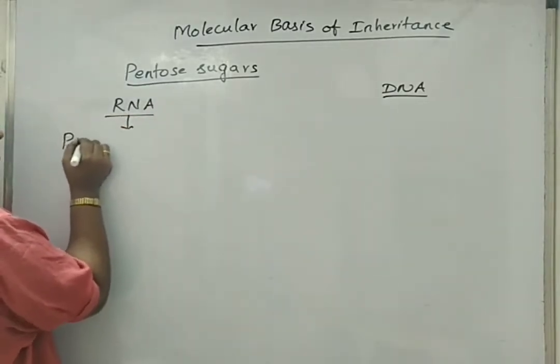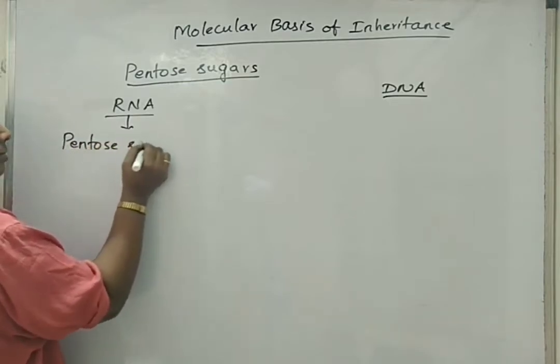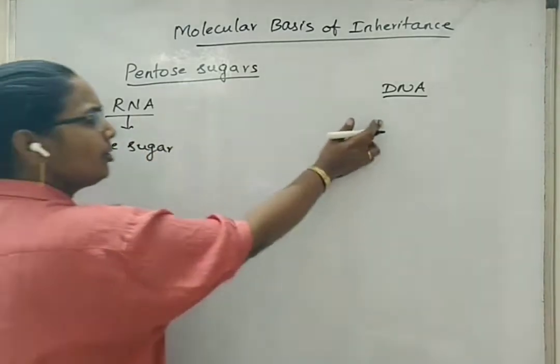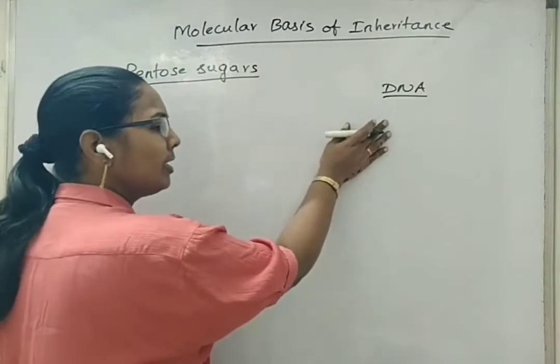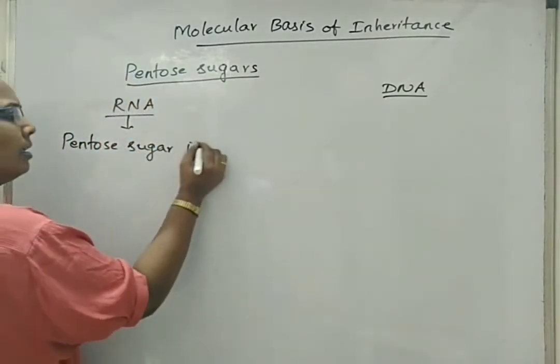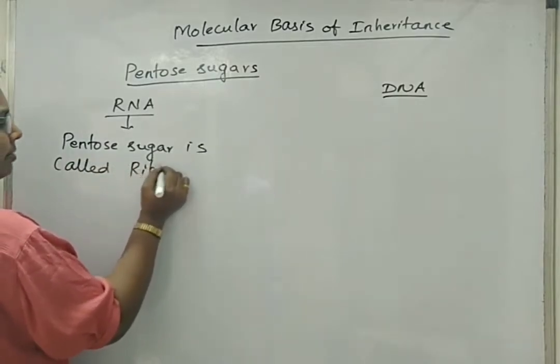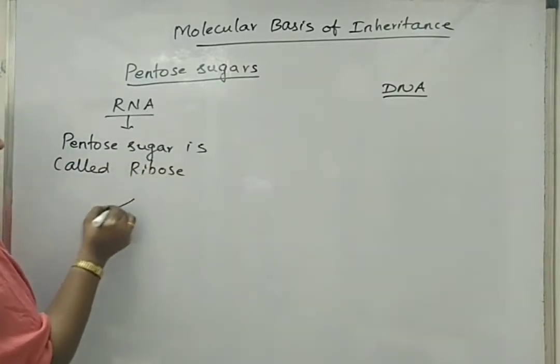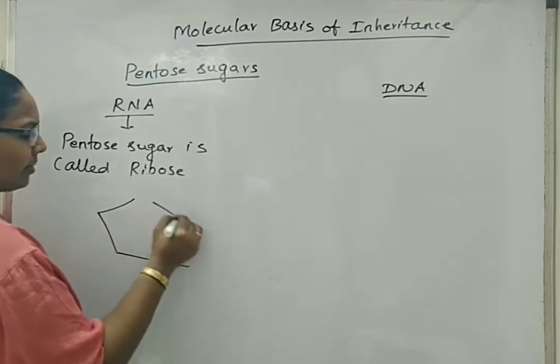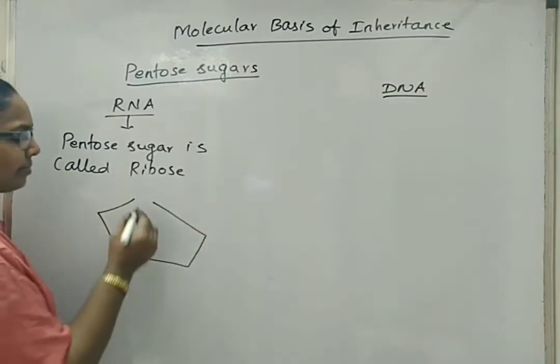The pentose sugar, because we should know how the deoxyribose sugar of DNA was formed, is called ribose. The structure of a ribose is like this, the ring form.